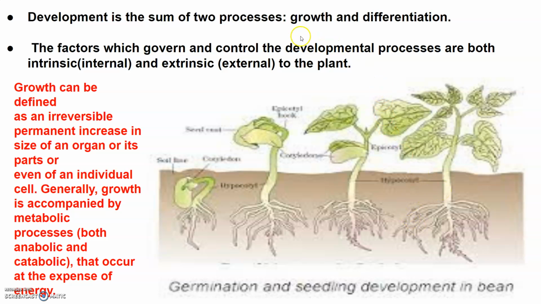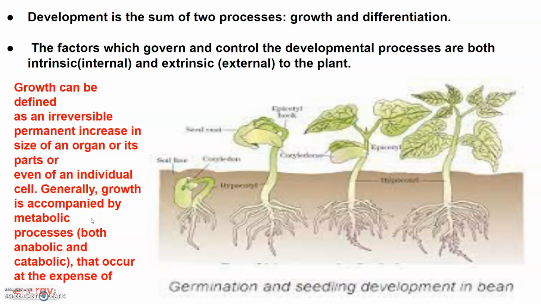Development is the sum of two processes, that is growth and differentiation. And the factors which govern and control the developmental processes are both internal as well as external. So growth can be defined as an irreversible permanent change or increase in the size of an organ or its parts or even of an individual cell.